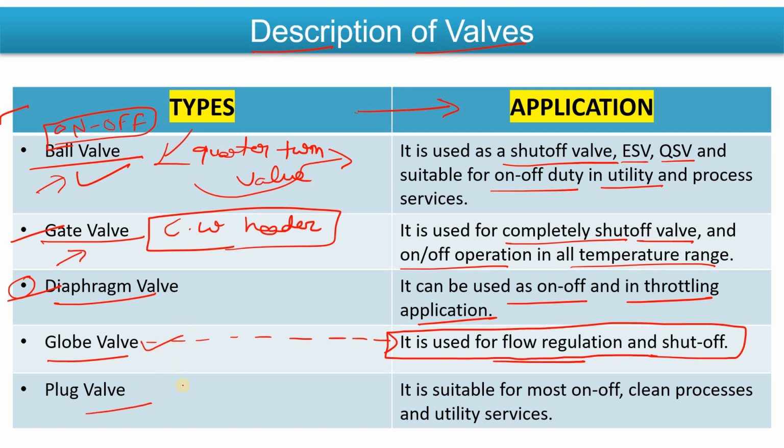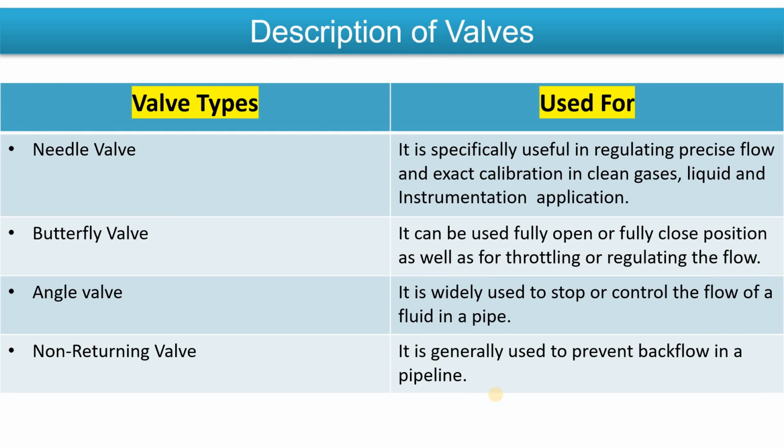Same, the plug valve is suitable most of the time for on-off purposes, and when the process fluid is clean, you can use the plug valve, okay. For the condensate line you can use the plug valve, okay, and in utility service also you can use the plug valve.